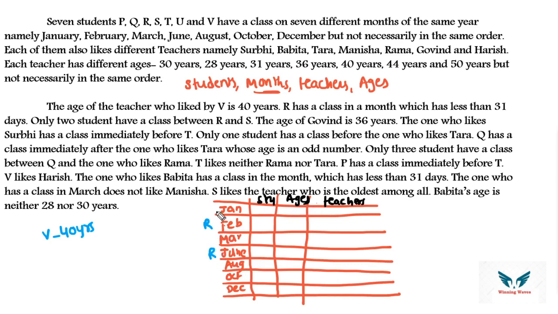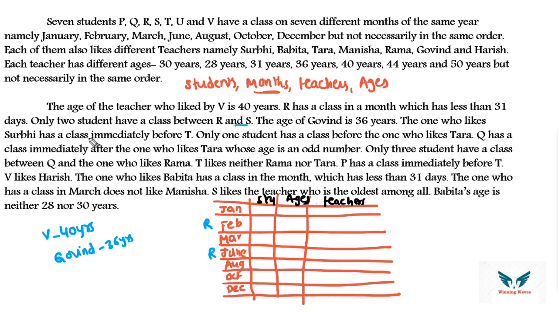Then only 2 students between R and S. I don't know exact place of R, implies I don't know the exact place value of S. We'll be getting possibilities. Let's see whether we can start by using any of the sentences. The age of Govind is 36 years. So Govind age is 36 years. So Govind can be at any place. We can't say Govind is teacher's name.